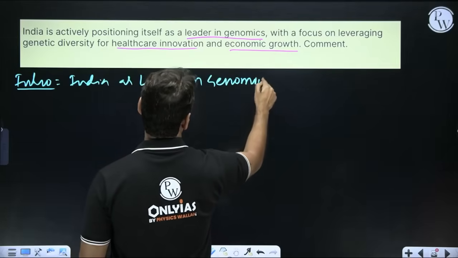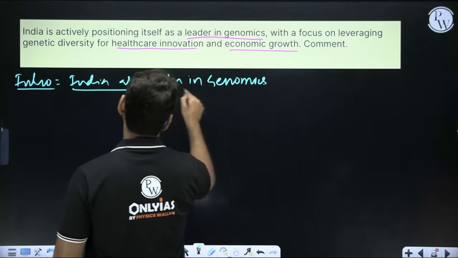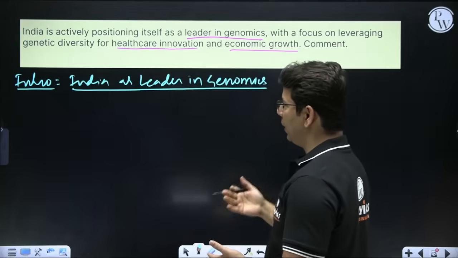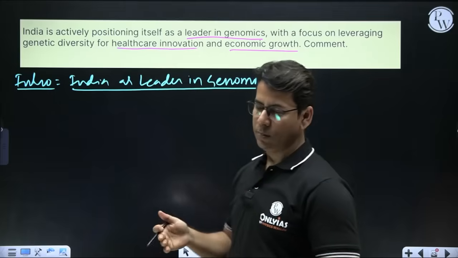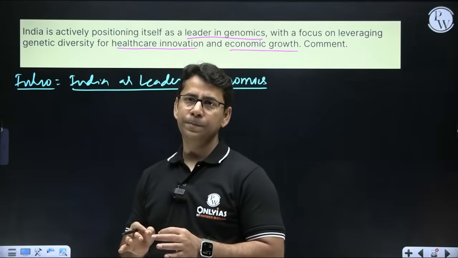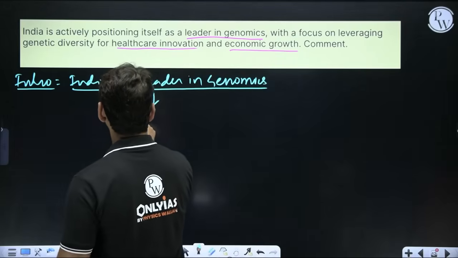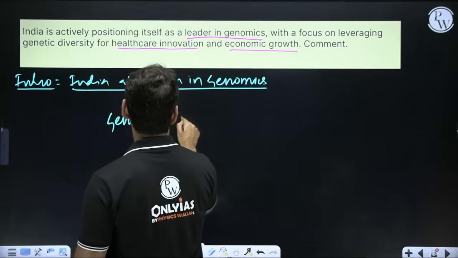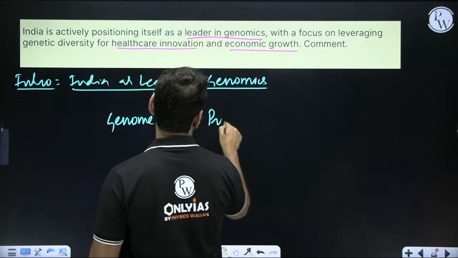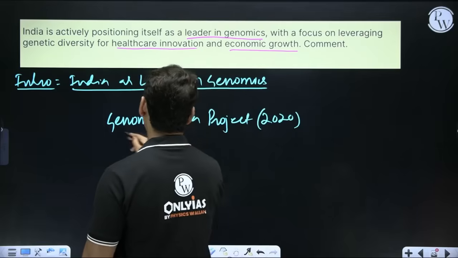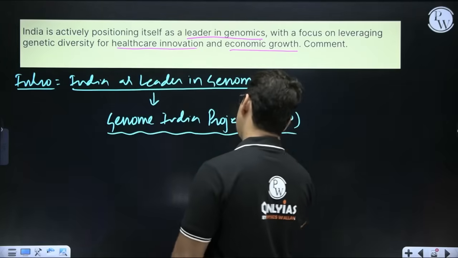Genomics, everybody knows, I won't explain it because obviously it is for the main examination. So India as a leader in genomics, and this is fueled by the Genome India project that we started in 2020, and now we have our first stage complete.